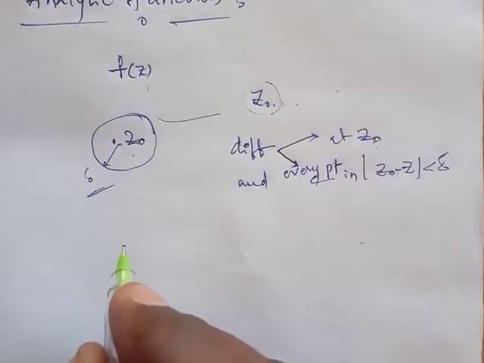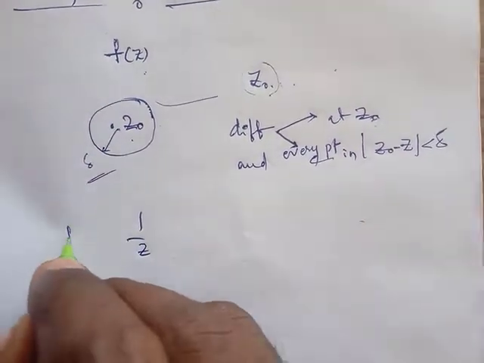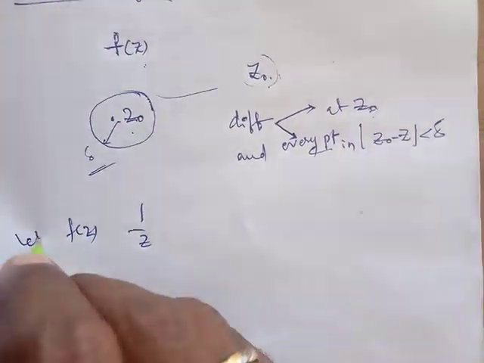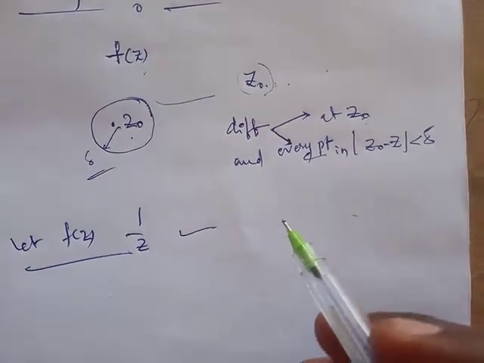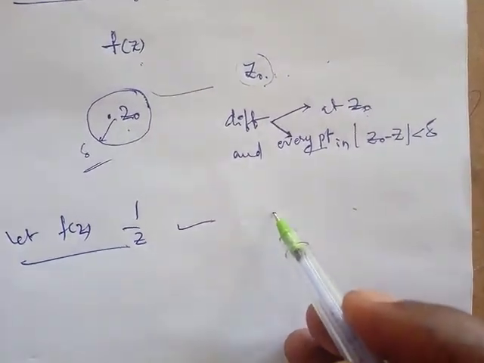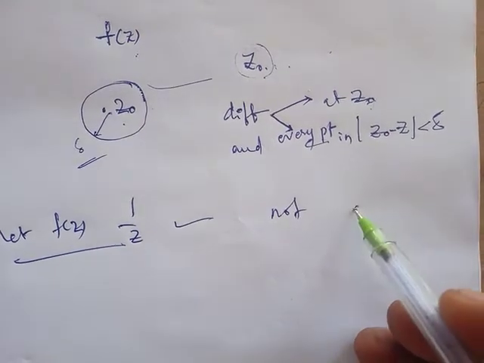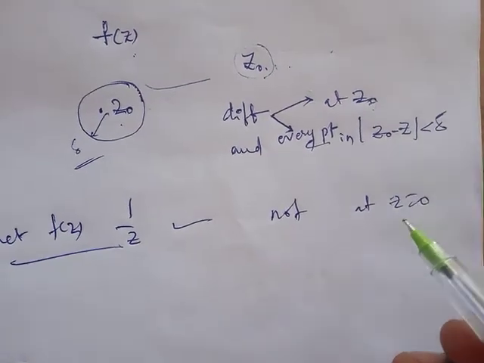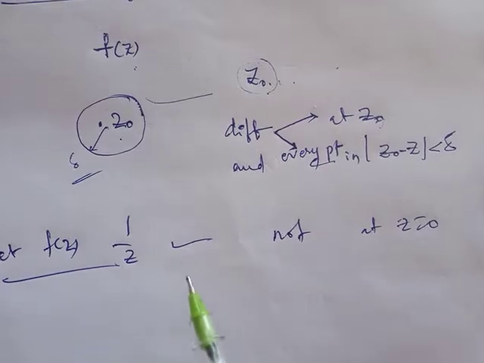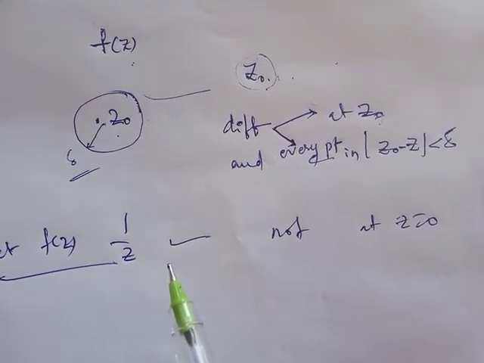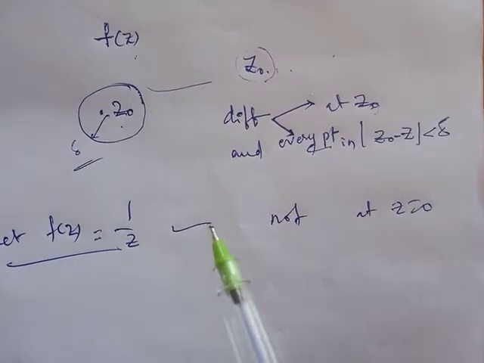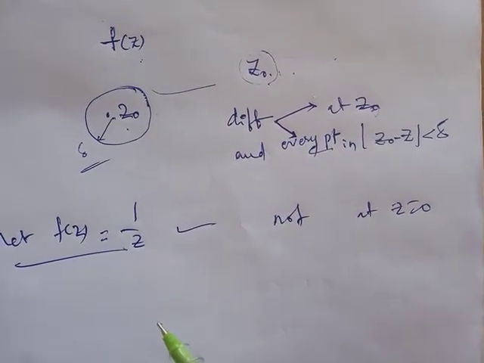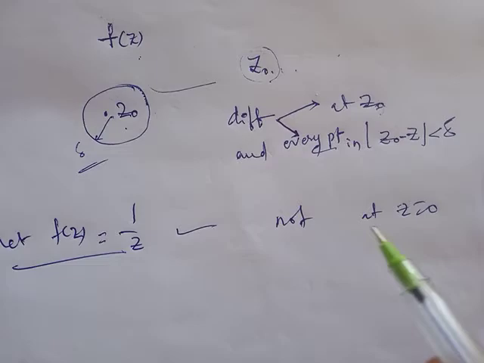Suppose, see here one example. 1 by z is one function. Let f of z equal to 1 by z. So 1 by z is a complex function. It is not continuous at z equal to 0. If we put z equal to 0, what happens? 1 by 0 is undefined. Okay, 1 by z is not continuous, so it is not differentiable at the point z equal to 0.